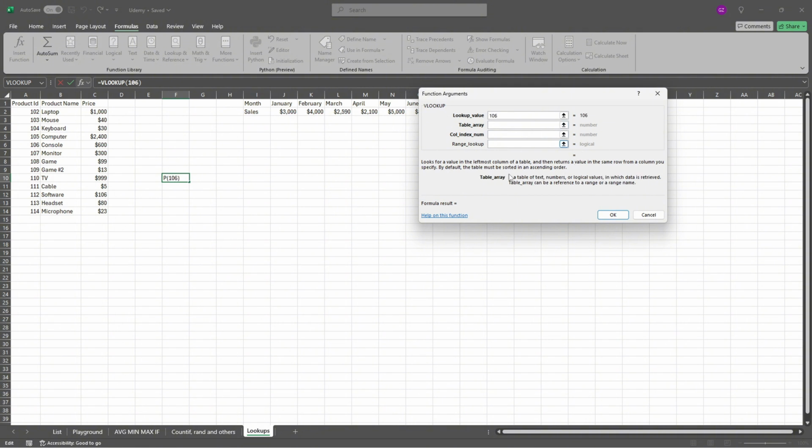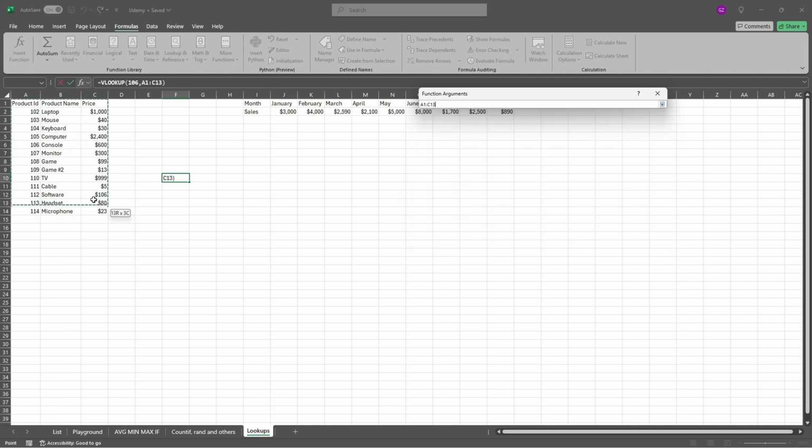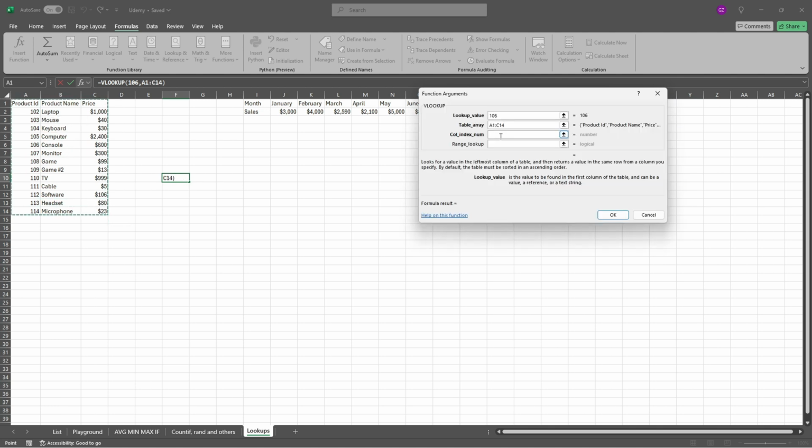Then we need to select the table array. So where we are looking over there, column index number, and over here, which return column number should be returned. So we are looking in the product ID, and we need to have returned from the D. So 1, 2, 3. So the 3 will be the correct answer.